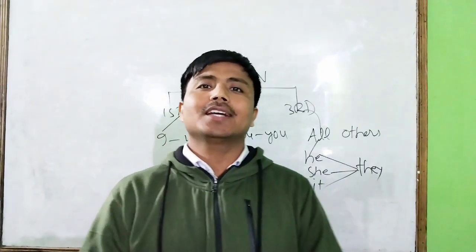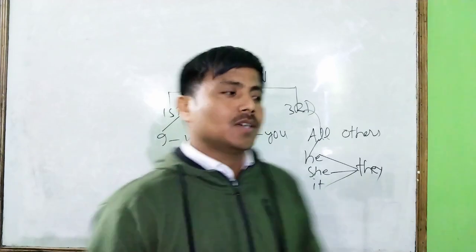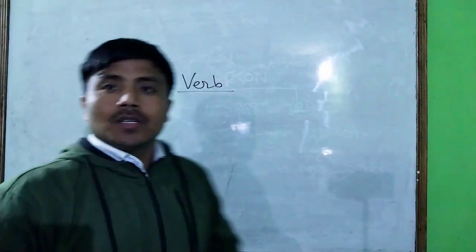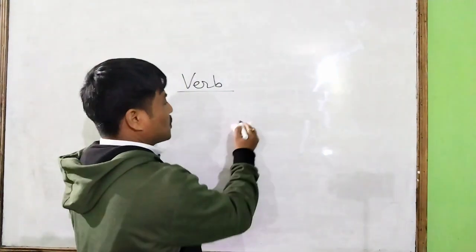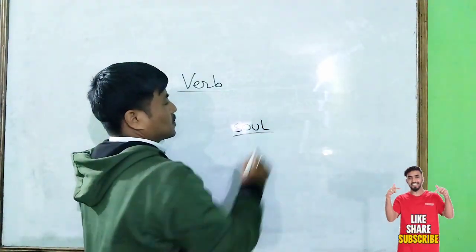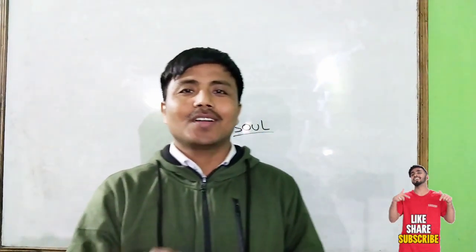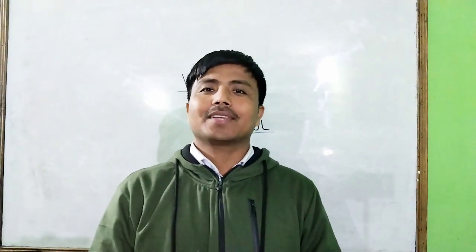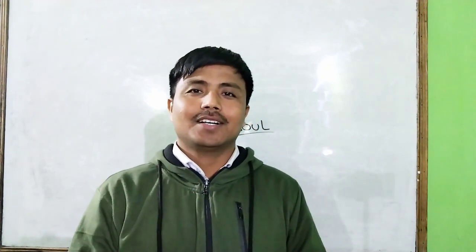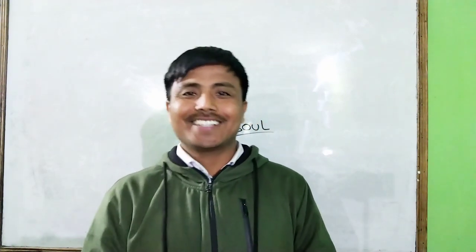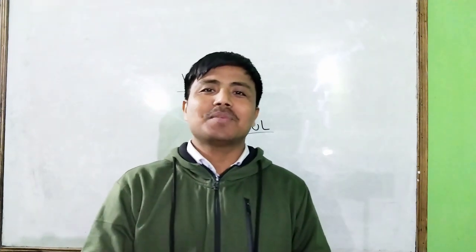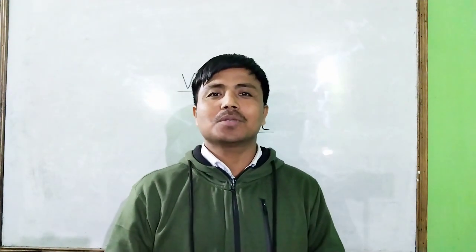The next important thing in English is about the verb. Okay, let me write. So when we talk about English, verbs will come up, because verbs are the soul of the English language. Soul means, you know it, S-O-U-L. Soul means atma. Just like without a soul, our body is called dead, the same way in English, without a verb, a sentence is called dead. That means a wrong sentence. No verb, no sentence.